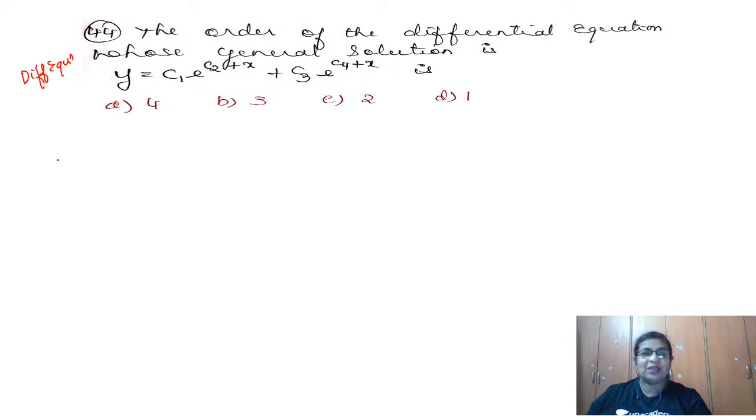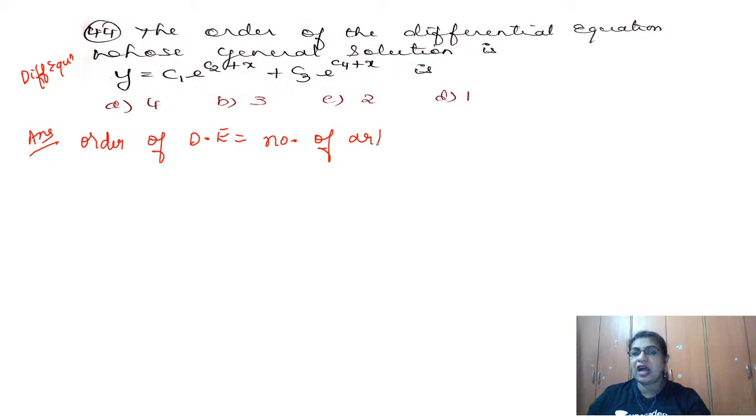The order of the differential equation is equal to the number of arbitrary constants in the differential equation, after I simplify, in the general equation.